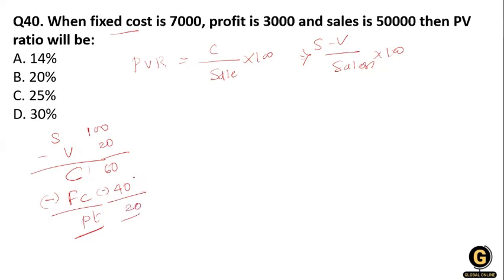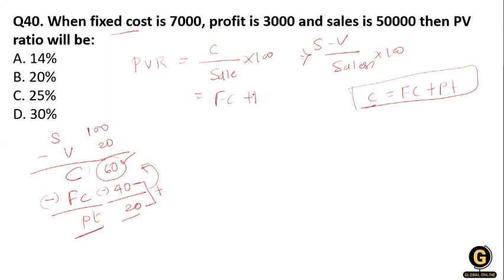So this contribution is 60, and when we add fixed cost and profit, it also equals the contribution. That's why I can write contribution as fixed cost plus profit. So in the contribution's place I put fixed cost plus profit, divided by sales, multiplied by 100.